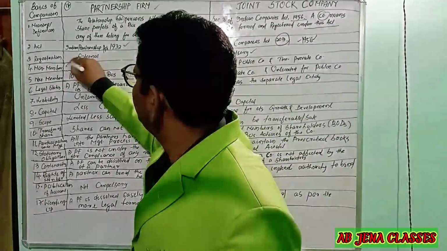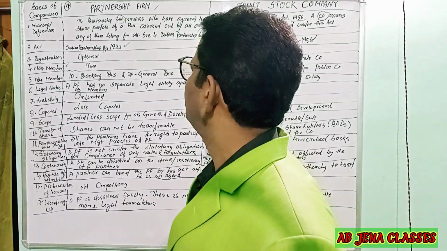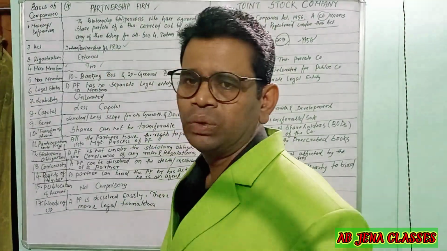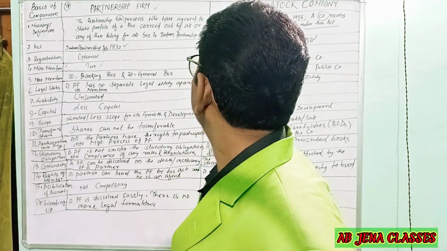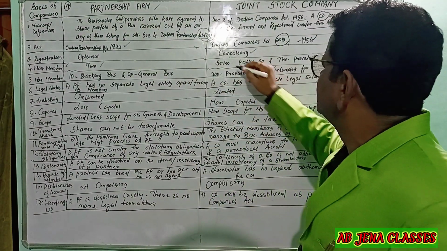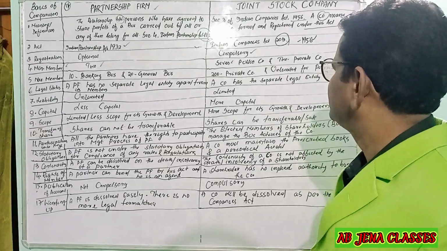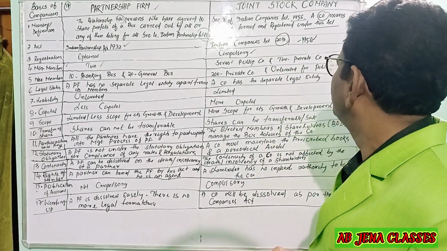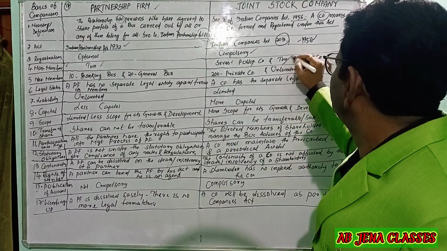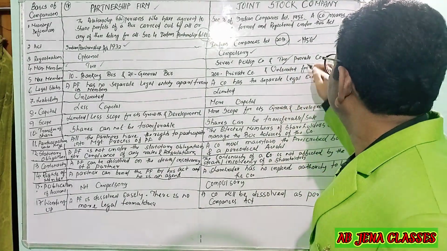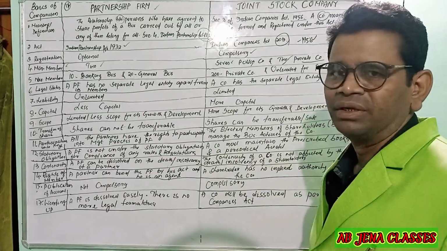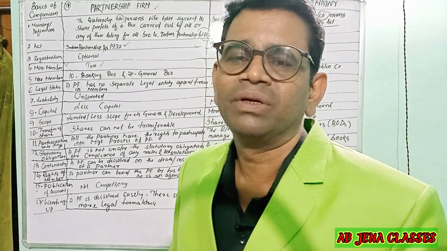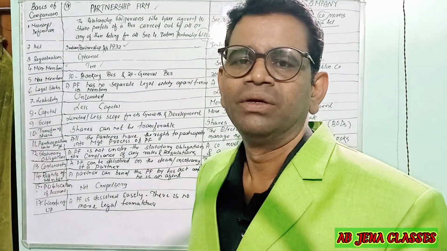Next is the minimum number of members. What is the minimum number of members to start a partnership firm? The minimum is 2 to start a partnership firm, whereas in a joint stock company, a minimum of 7 members are required to form a public company, and a minimum of 2 persons are required to start a private company. What is the basic difference between the private company and the public company, we will discuss in another video.